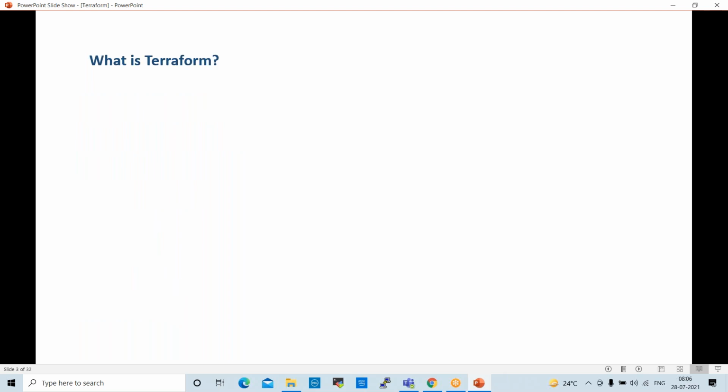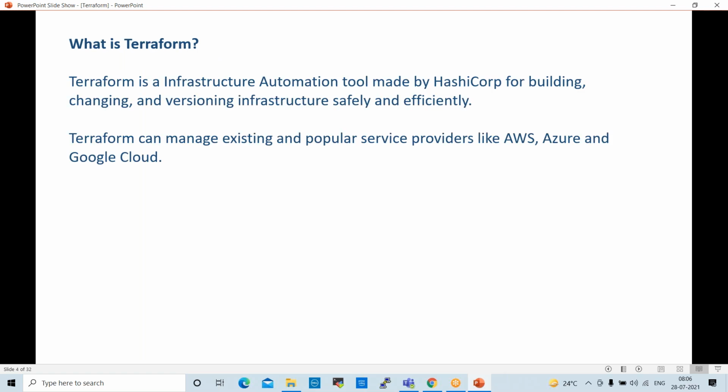So basically, what is Terraform? Terraform is an infrastructure automation tool made by HashiCorp. HashiCorp is an organization. So they developed this Terraform for building, changing, and versioning infrastructure safely and efficiently, right?